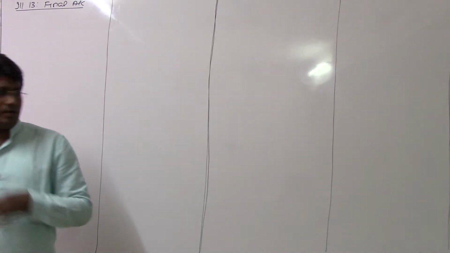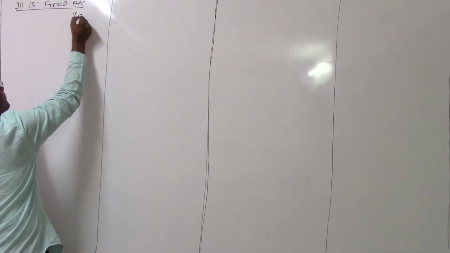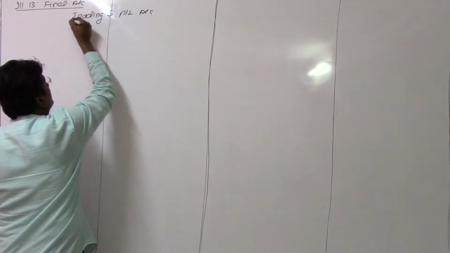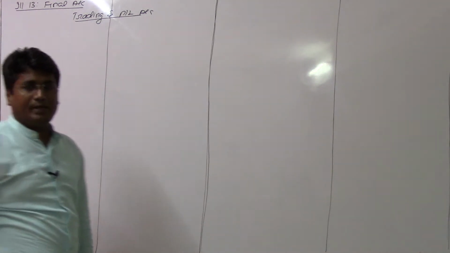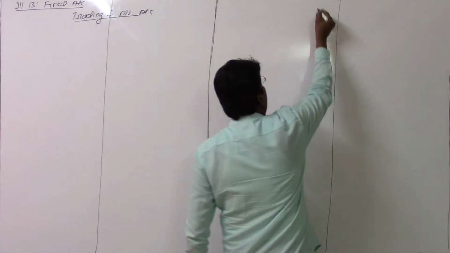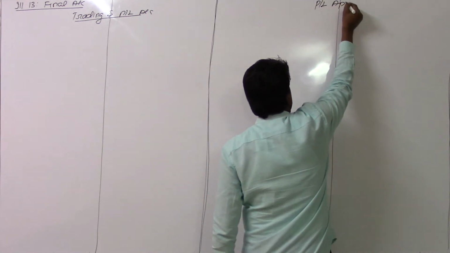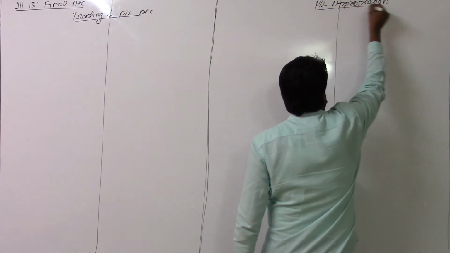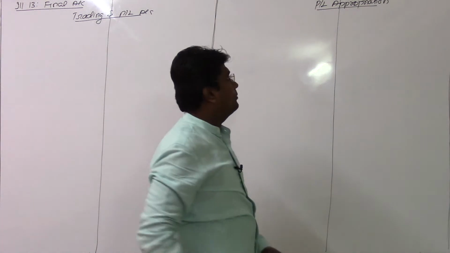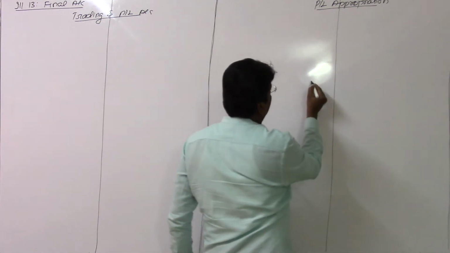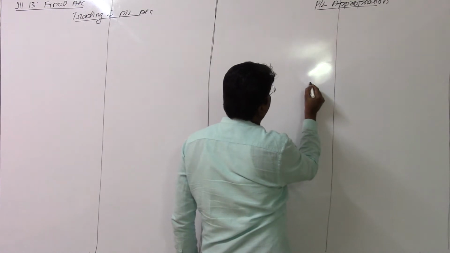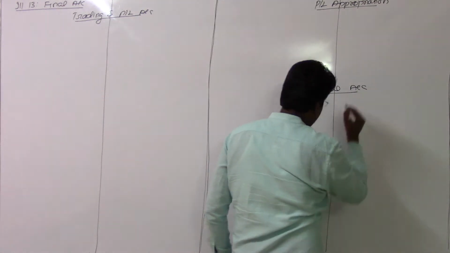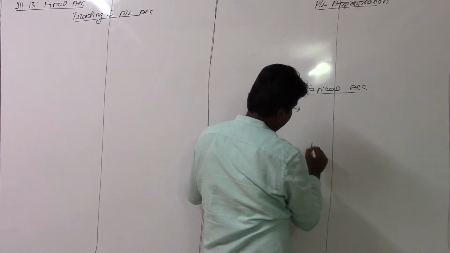In the case of final accounts for the partnership, we prepare the trading and profit and loss account. The profit you get by preparing the P&L account is transferred to the P&L appropriation account. The amount distributed to the partners is then transferred to the partners' capital accounts, so a capital account will be opened here. And finally, the balance sheet is to be prepared.